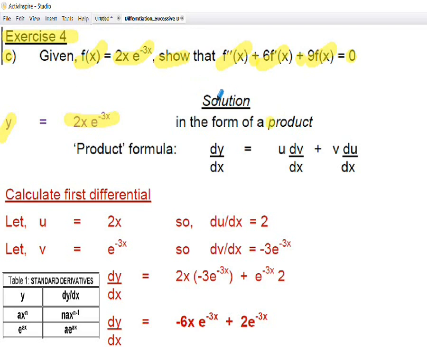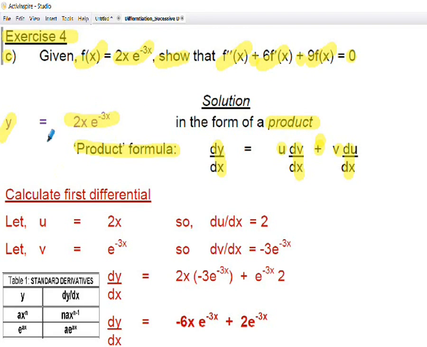But we need to recognise that that is a product. We've got a function of x times a function of x. We've got 2x, which is a function of x, and it's multiplied by e to the minus 3x, which is also a function of x. So we need to use the product formula which we used in a previous presentation. The product formula states that to find dy by dx, the differential of y with respect to x, we have a formula of u times dv dx plus v times du dx.